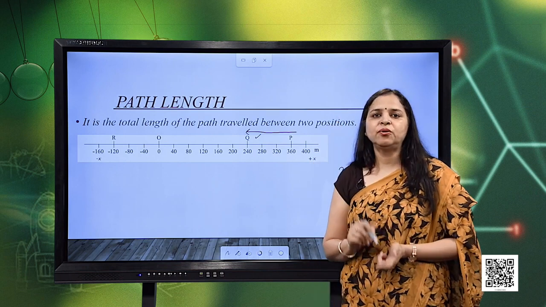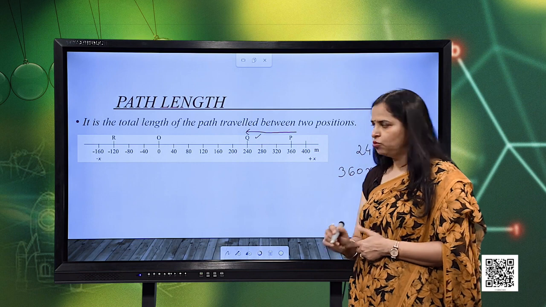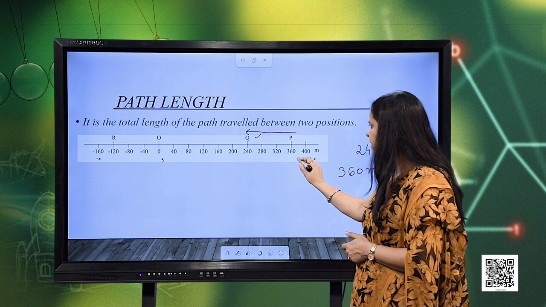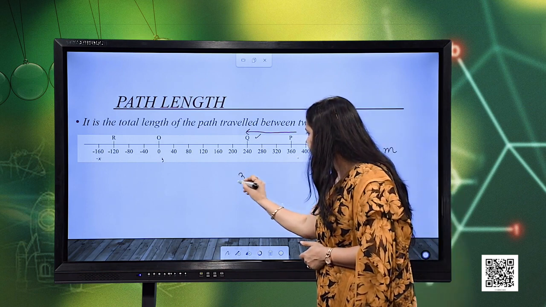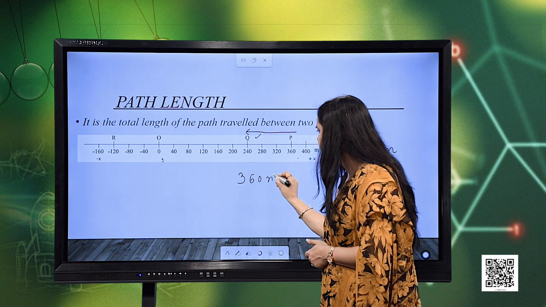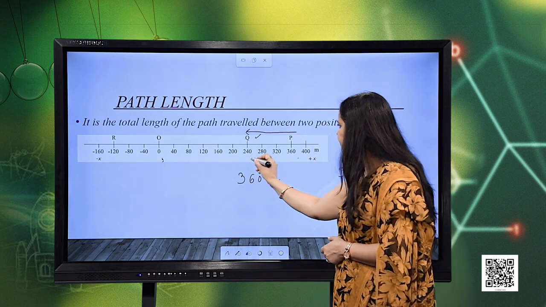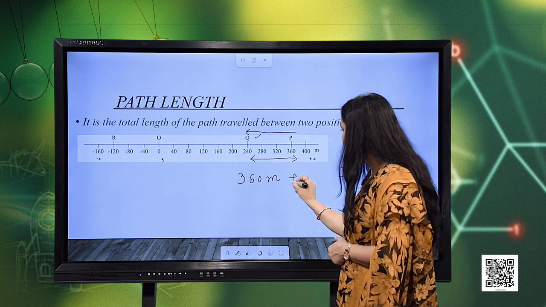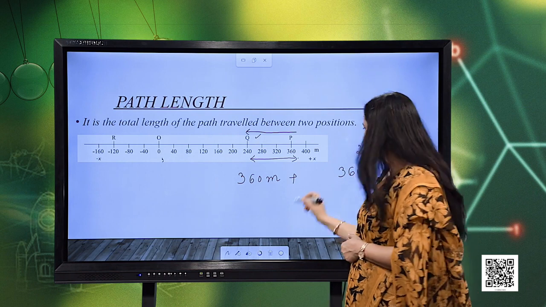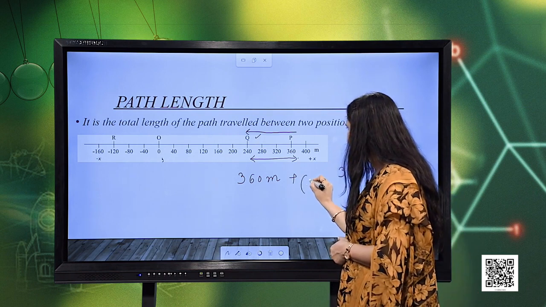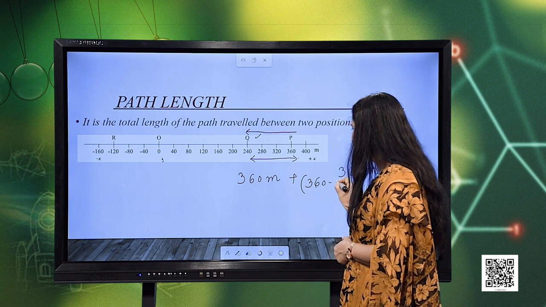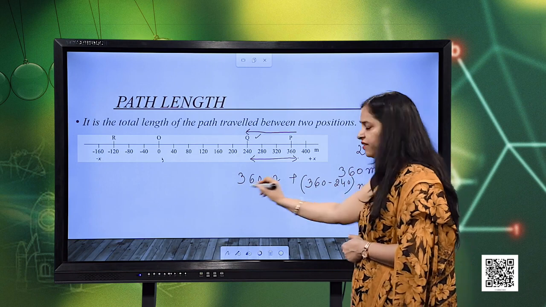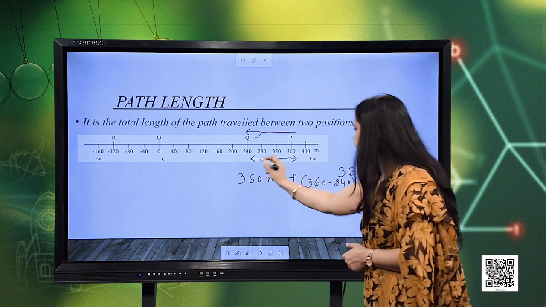Now, what is the total distance traveled? For this, we will first see that from the origin, it traveled a distance of 360 meters. So, 360 meters and then what else? It travels this much more distance, so we need to add this distance also. And what will be this distance? This distance will be 360 minus 240. So, we need to add this distance as well to the 360 meters.